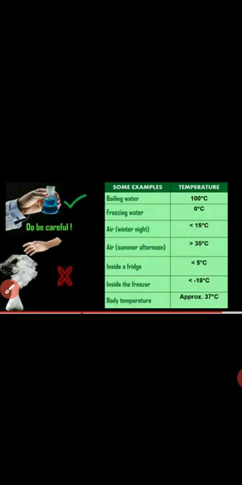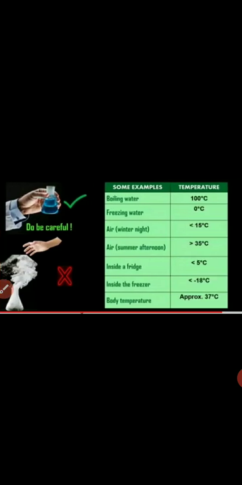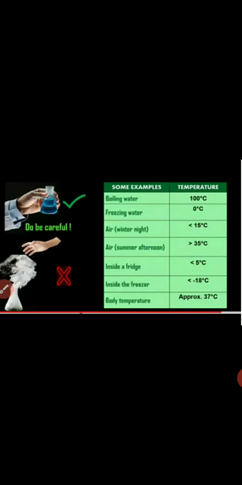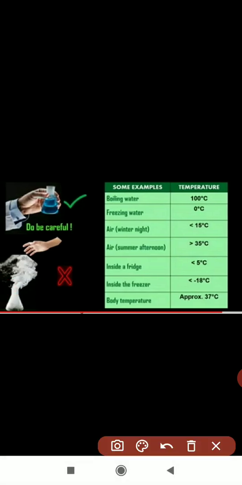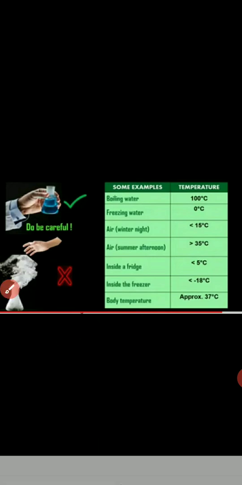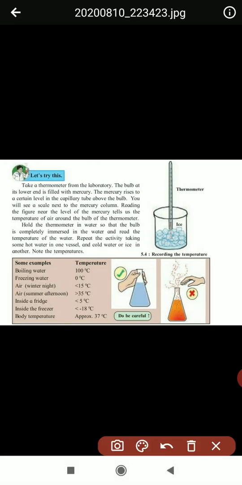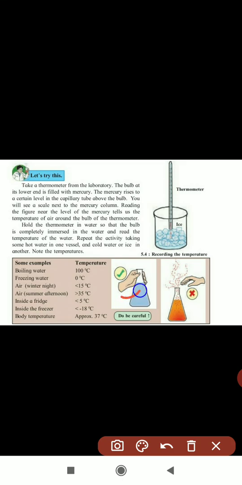This is very important information, and here again they have shown to be careful. When it is cold, you can hold it like this, but if it is hot, you don't touch that beaker or conical flask. Here also the same is shown. If it is cool, you can touch. If it is hot, you don't touch that conical flask. This is how we can record the temperature.